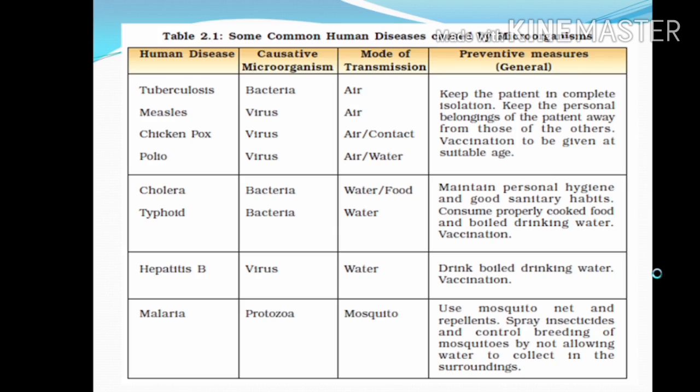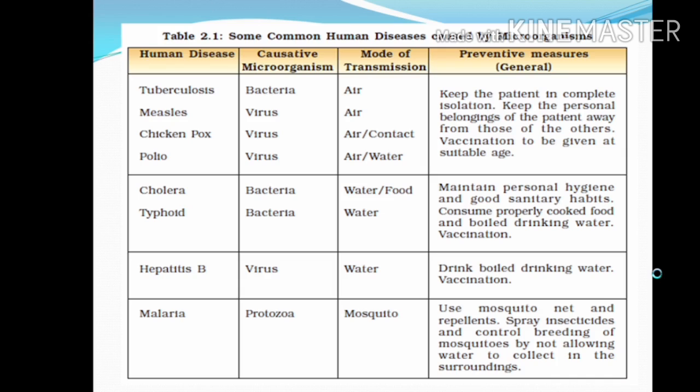Next, cholera is caused by bacteria, transmitted by water and food. Typhoid is also caused by bacteria, transmitted by water. To manage this, maintain personal hygiene and good sanitary habits, consume properly cooked food and safe drinking water, and get vaccination.